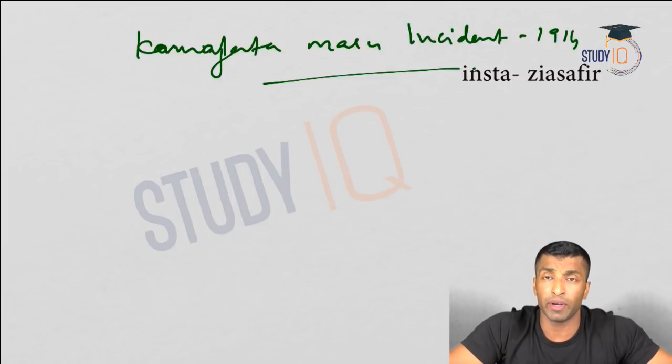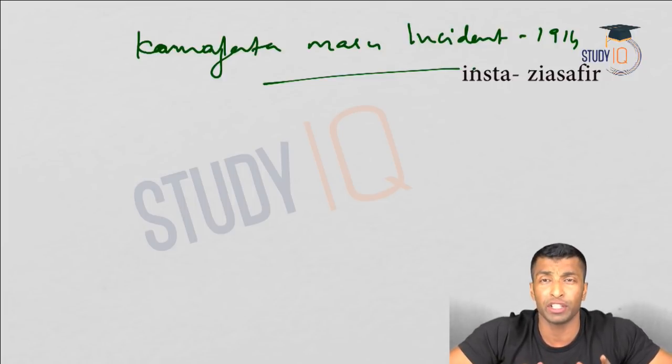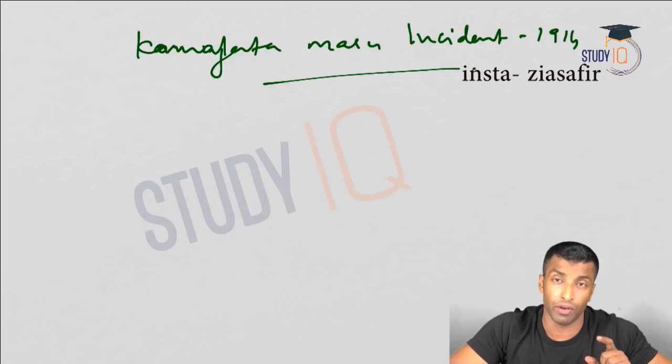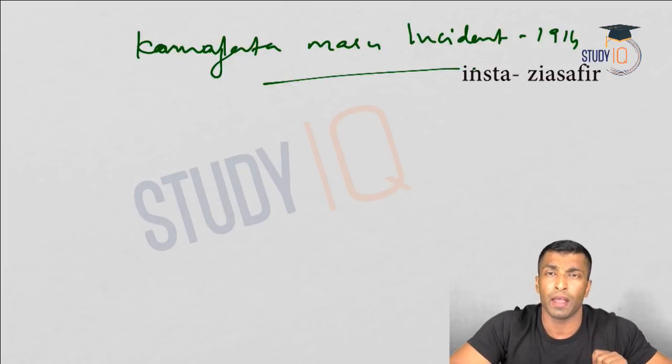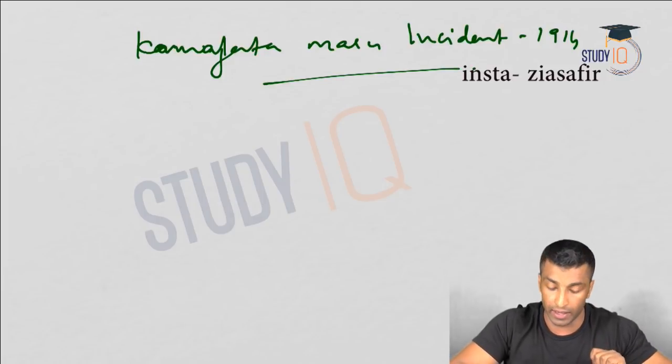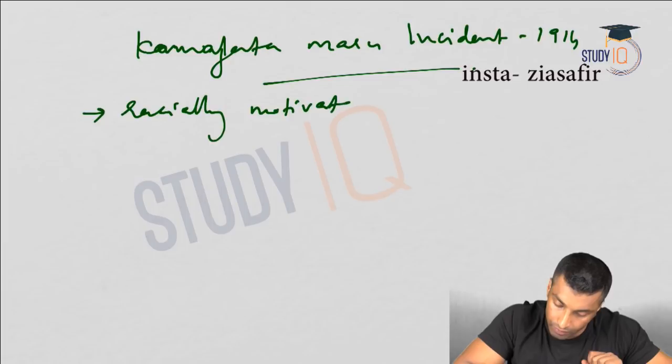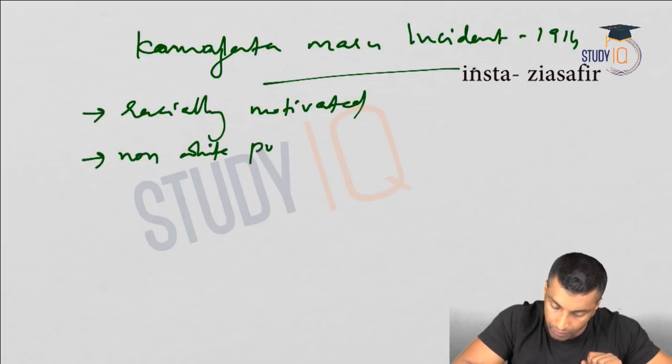They went for an anti-immigration policy, and it was very much racially motivated, discriminating against the non-white population.